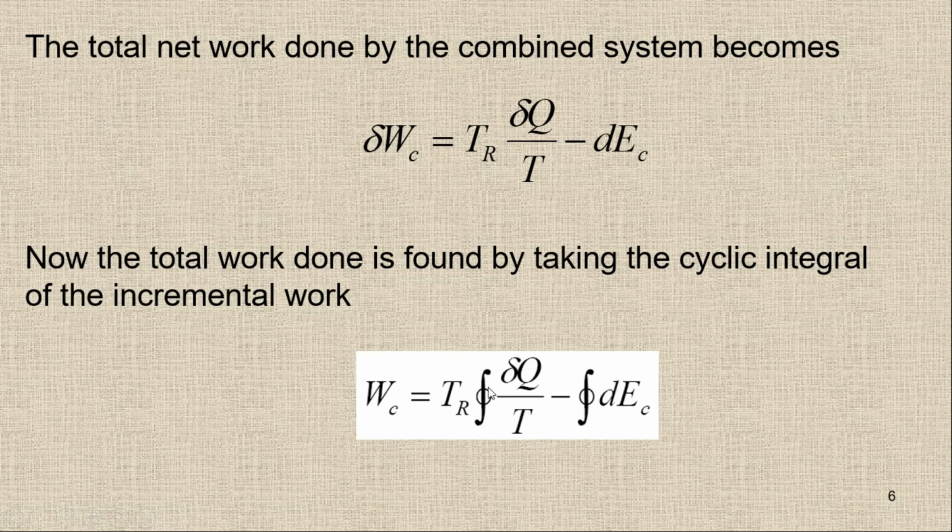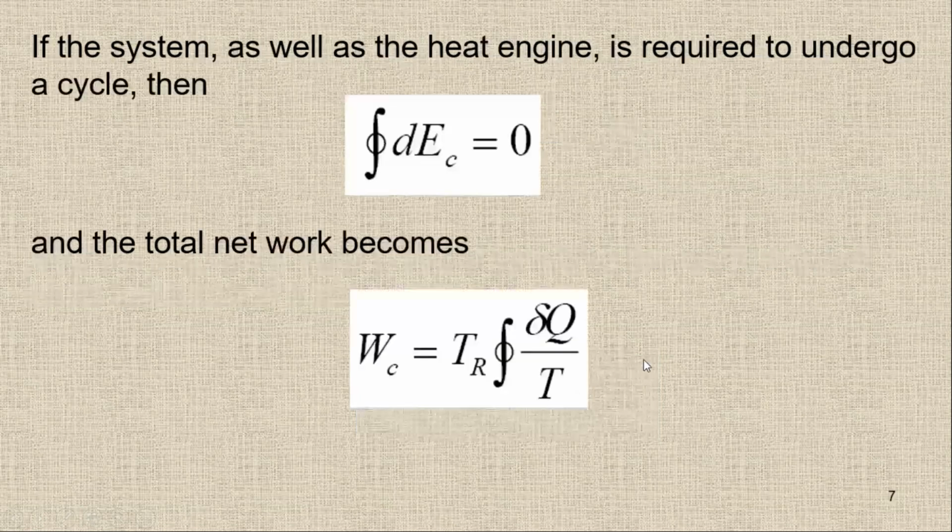And you can see this symbol here. This is for the cyclic integral. Cyclic integral means we are dealing with a cycle. So when we are talking about the cycle, this value should be 0. If the system as well as the heat engine undergoes a cycle, then there will be no change in the energy of the combined system.